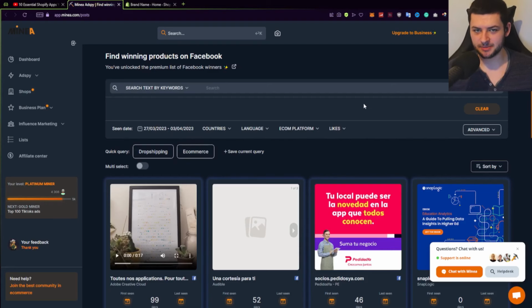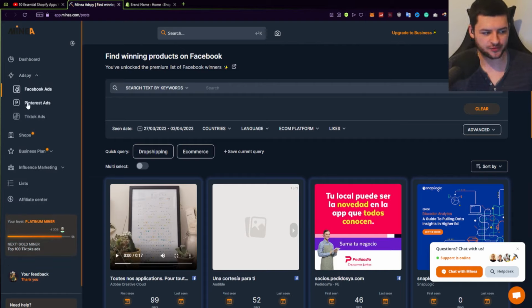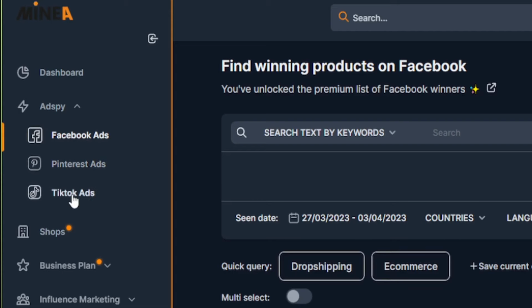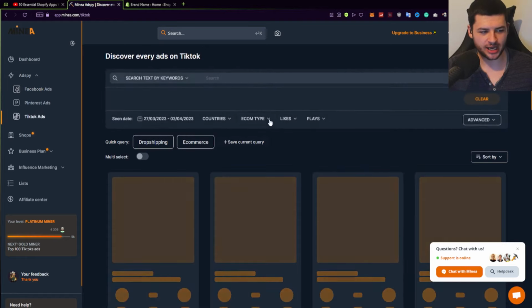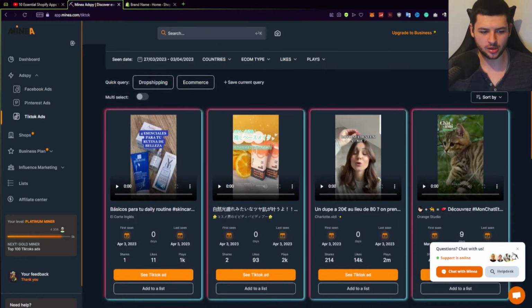Okay, so now that we've signed up to Miner, what we can go ahead and do is actually look for a product, because we can't create a dropshipping store until we actually know what product we want to sell. So what we want to go ahead and do is go to the left hand side, and we have a few different features. Now the main ones we're going to be looking at first are Facebook ads, Pinterest ads, and TikTok ads, but we only want to look at Facebook ads and TikTok ads, especially if you already know which website you're going to be selling on. For you, it's probably going to be TikTok, because in this video I'm going to show you the methods for selling on TikTok. So click on TikTok ads and let's see which products are performing well on TikTok ads.